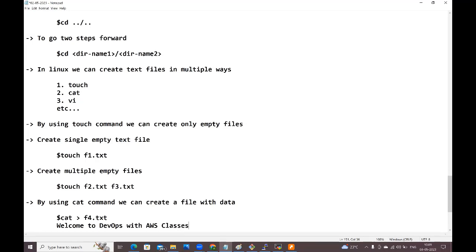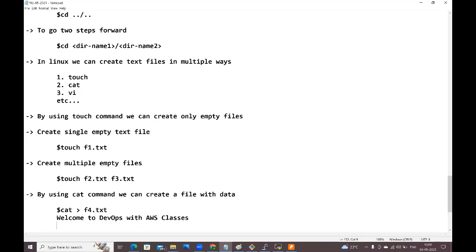To close this one and save this data, what we need to do, guys? Control plus C you need to press. This data will be saved inside the f4.txt file.